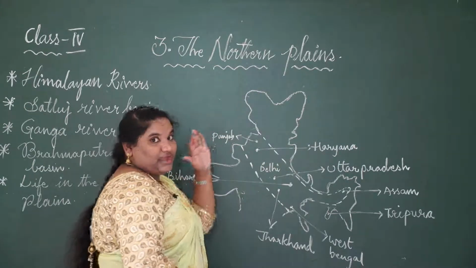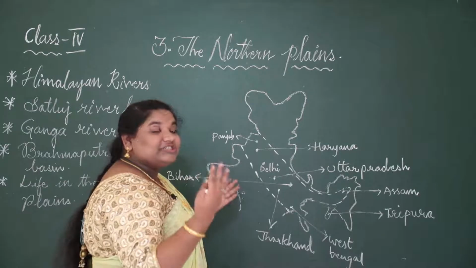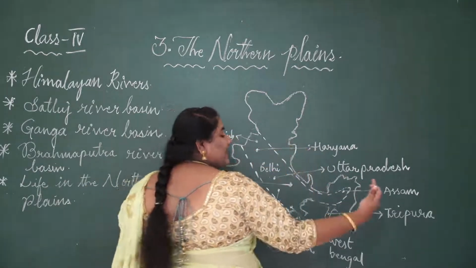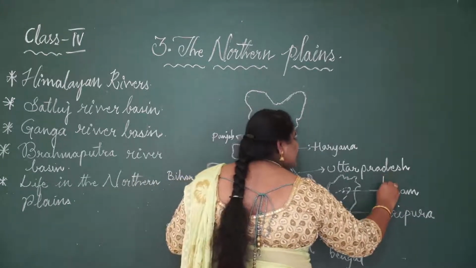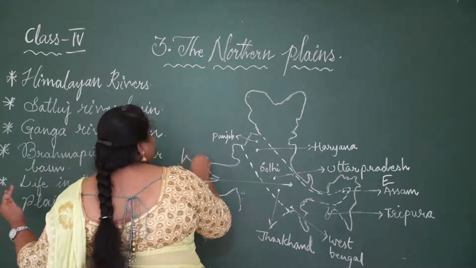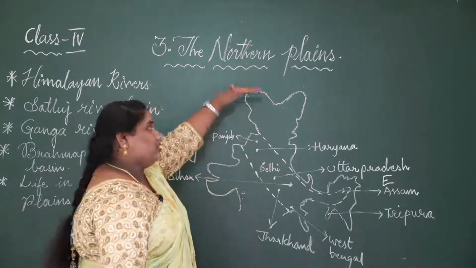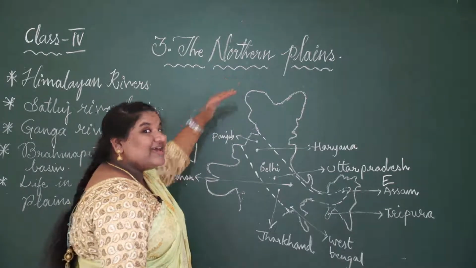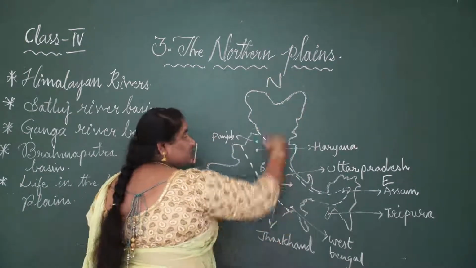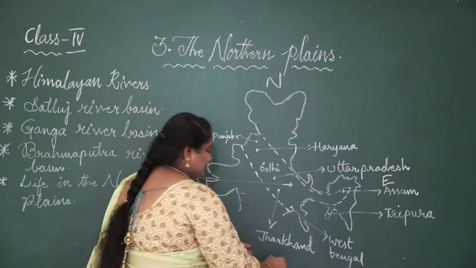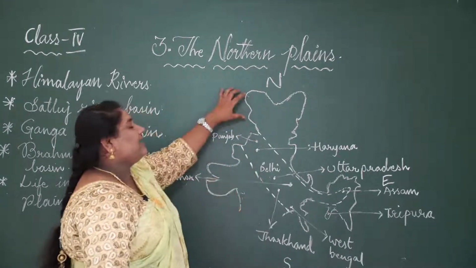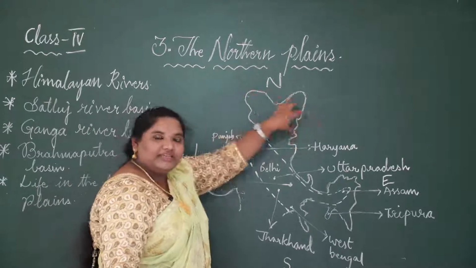Here, as we have discussed, how are the directions shown on a map? Yes, exactly right. To your right is always east. To your left is always west. And at the very top is north. Very good. Then the opposite of it, which is at the bottom, is south. Exactly correct. So we have discussed that the northern mountains are in the northern region.